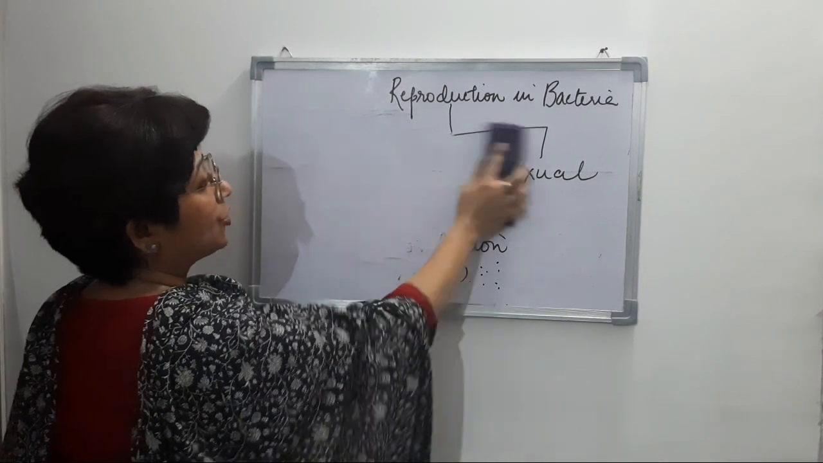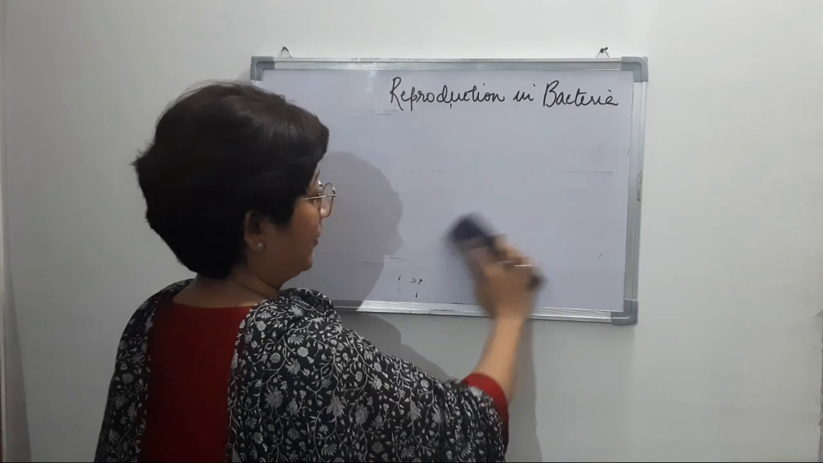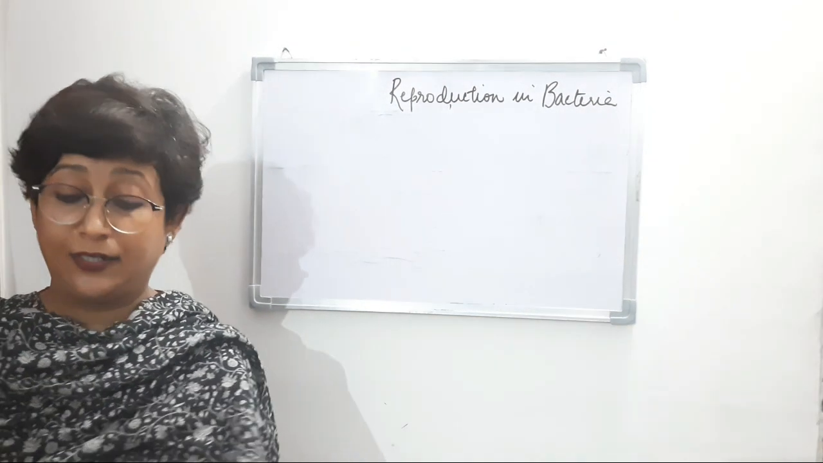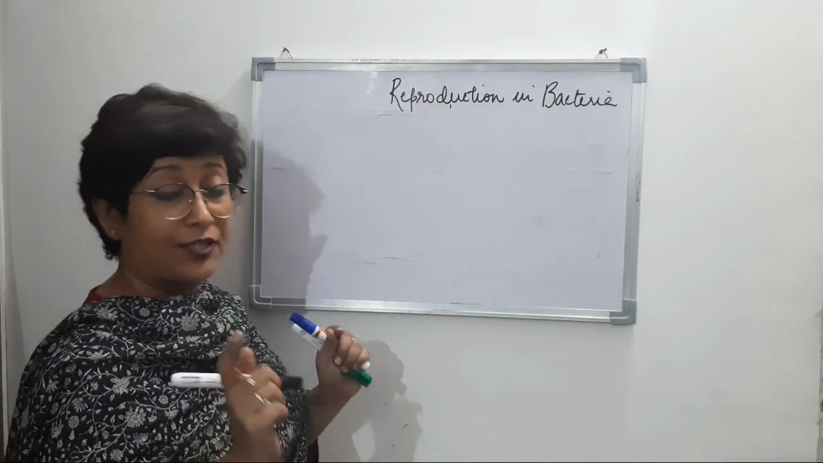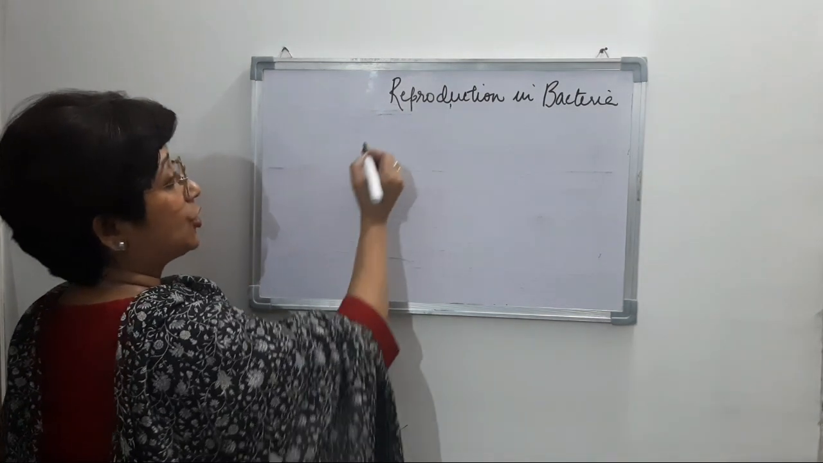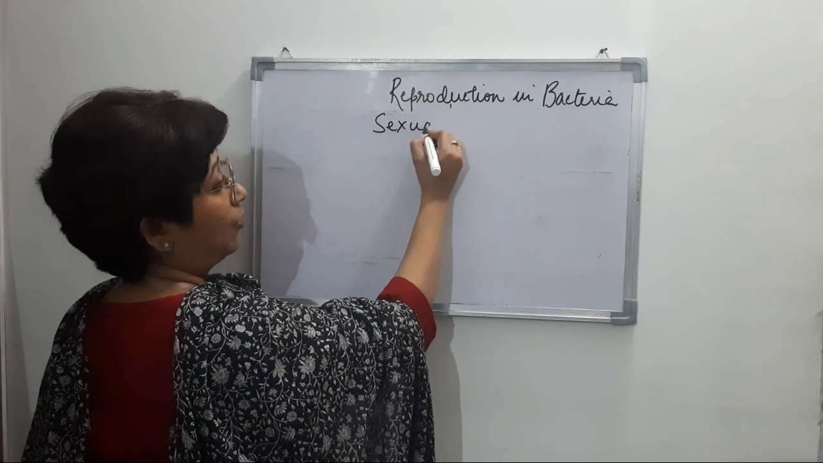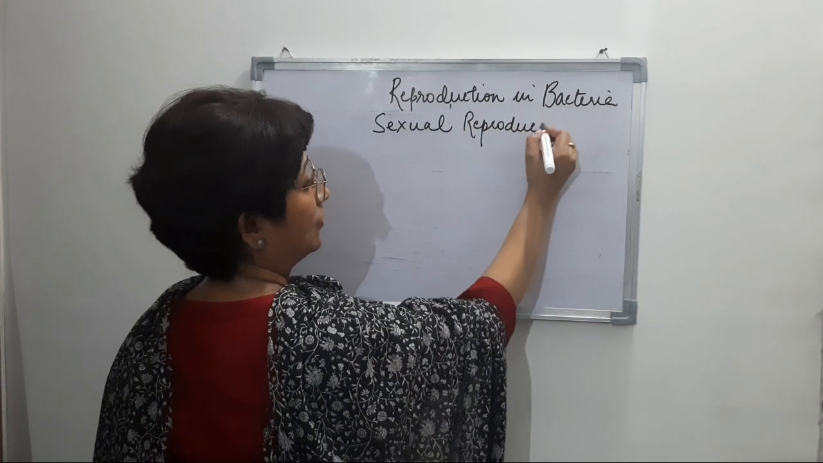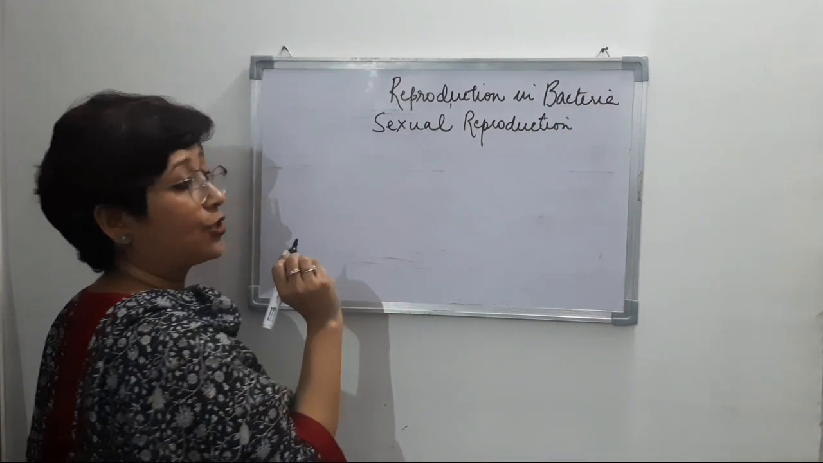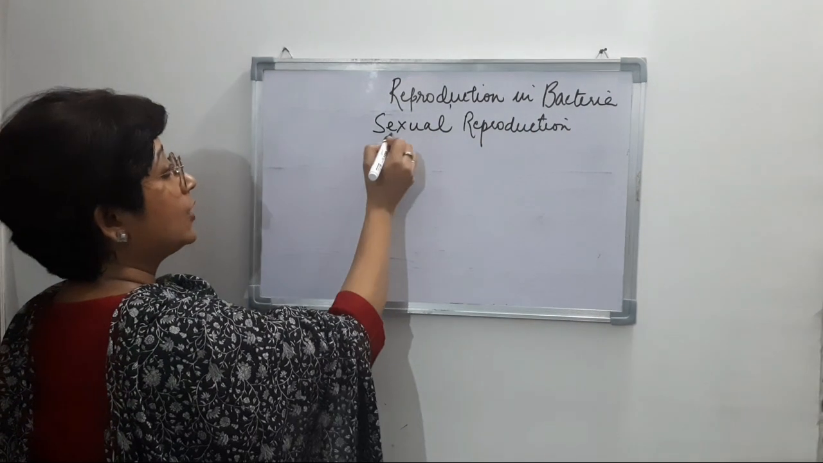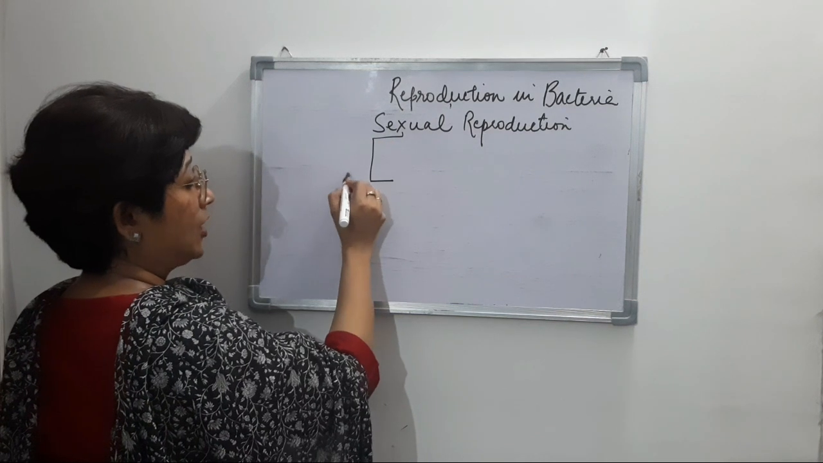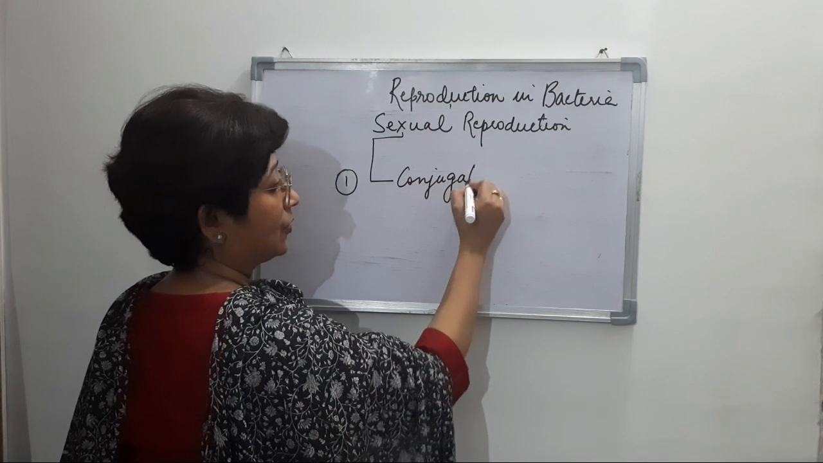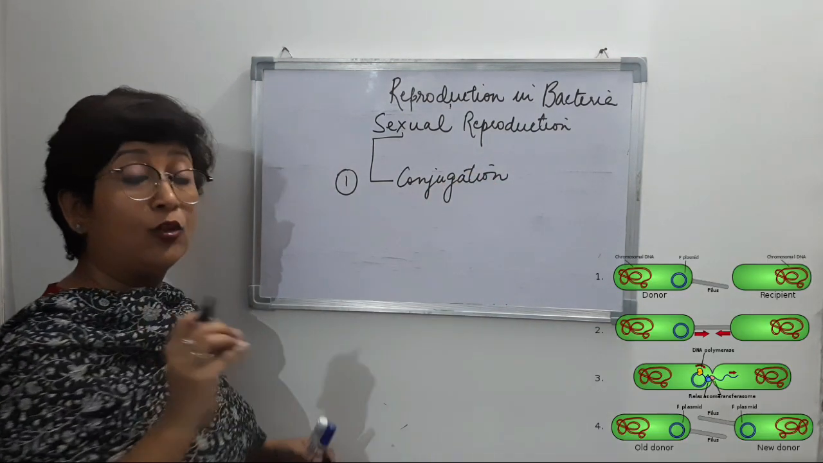So sexual reproduction, as I told you, is a very interesting kind of reproduction that we observe in bacteria, right? Even though there are no separate sexes formed, still there is sexual reproduction. So let's talk about this sexual reproduction in bacteria. Now sexual reproduction in bacteria is of three types, right? The first is conjugation, right?